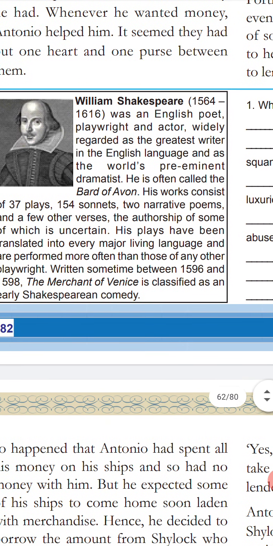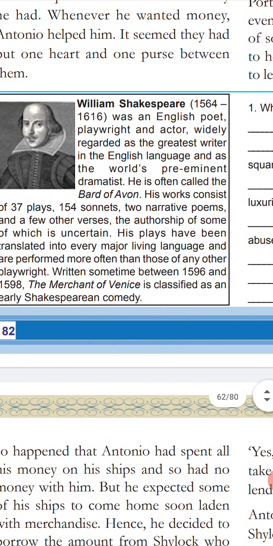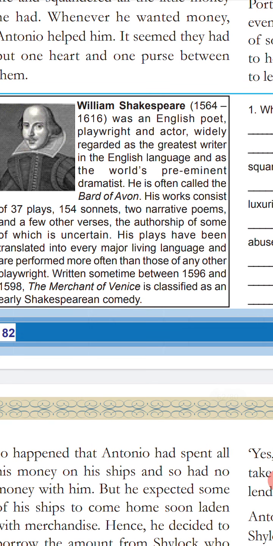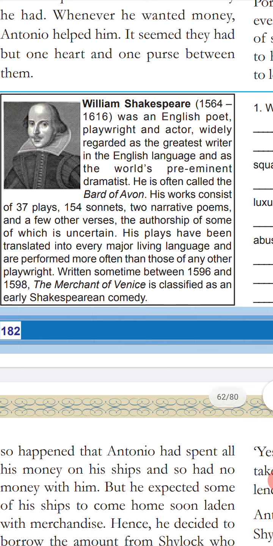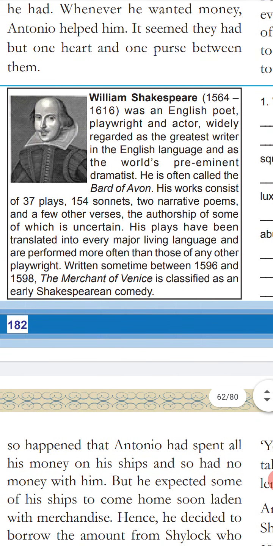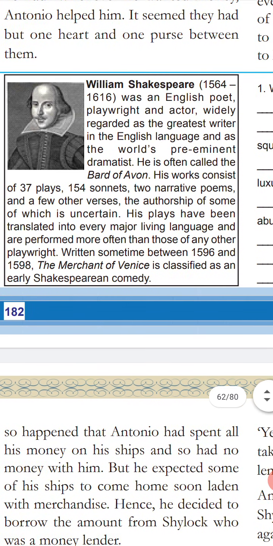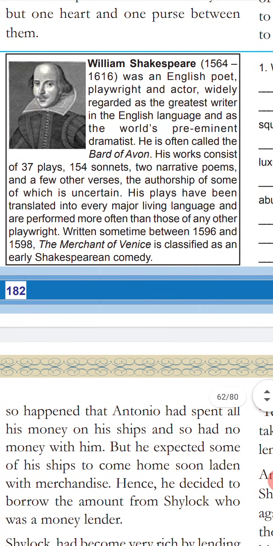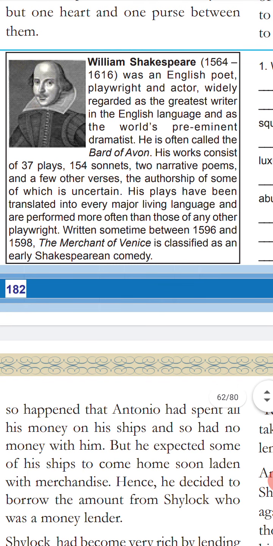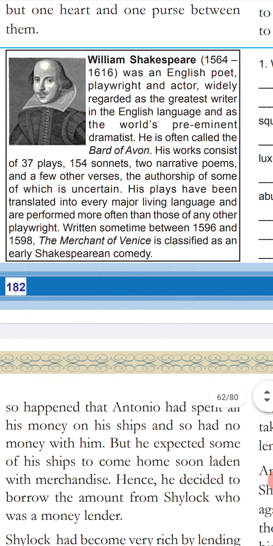So Shakespeare is a great person, is it? Have you heard about the name William Shakespeare? Definitely. Each English student must know about William Shakespeare. Okay, he is often called the Bard of Avon. His works consist of 37 plays. Plays here means drama. 154 sonnets. Sonnets means poems. Two narrative poems and a few other verses.